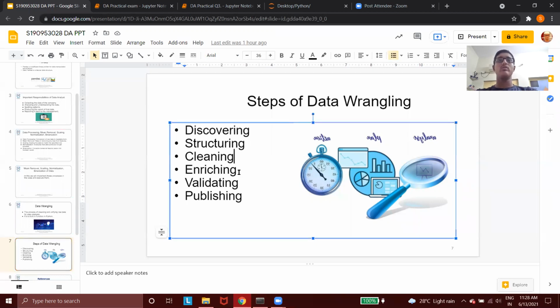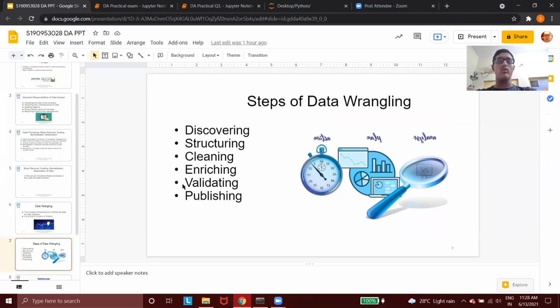Then cleaning. In this process we clean all the unwanted data for better analysis. Also the null values are replaced, and formatting is done for better analysis. Then enriching. In this, you have to stock up on the data and look for other sources through which you can get a little more idea about this data, or some upper hand on it, so that it gives you a better understanding and deep knowledge of that data.